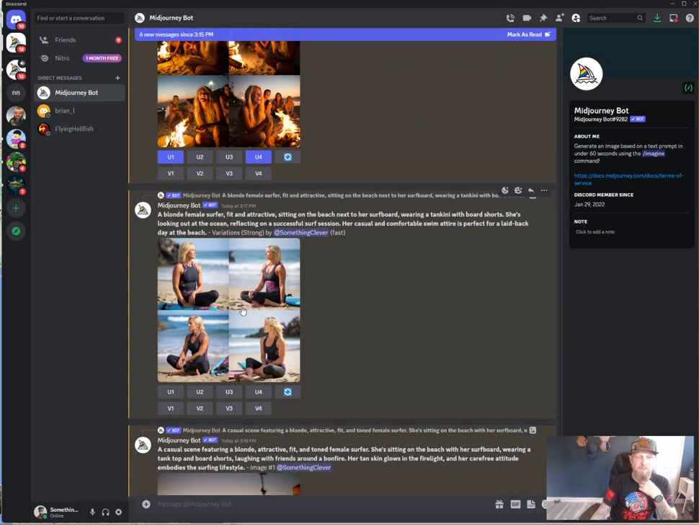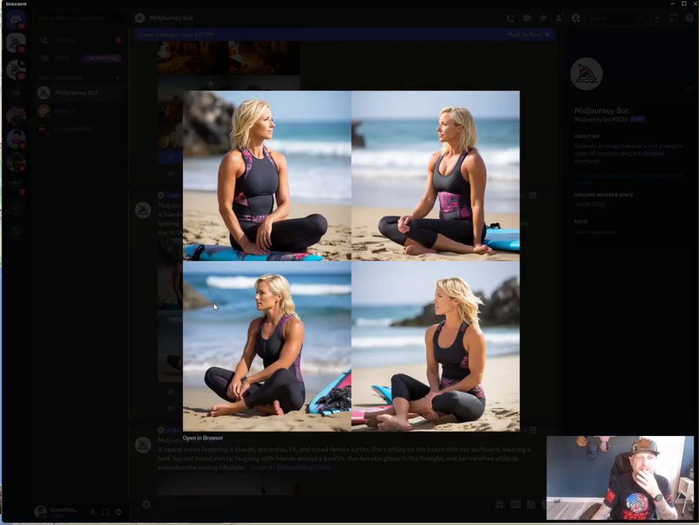And then we have this one here. That's actually believable. She looks a tiny bit older, which is actually good. I actually like 1. I like these all, man.